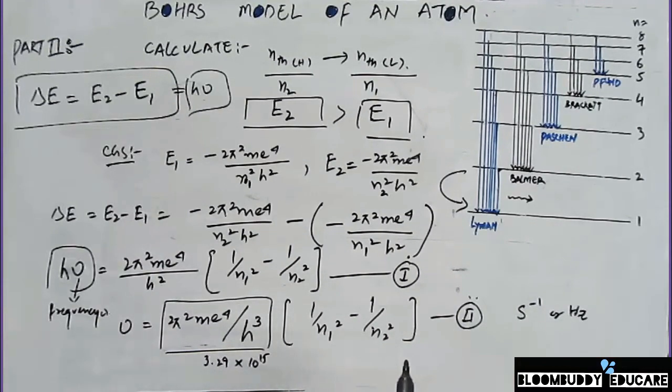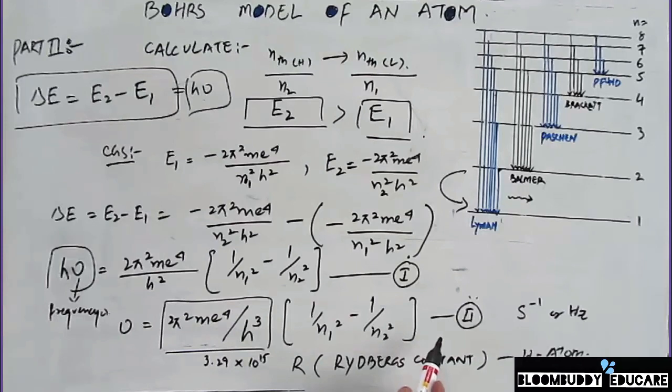Okay, and again this equation can be put in terms of SI, but before that, since the calculations were first done by Rydberg, we represent this constant by Rydberg's constant, which is represented by R. This constant we calculated here for the hydrogen atom, and the values that we have calculated here are in the CGS system.